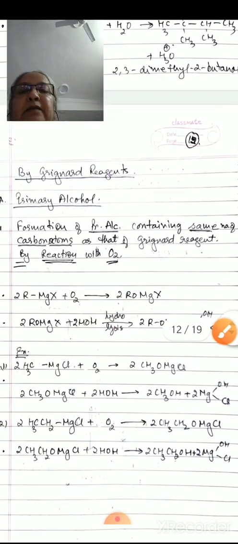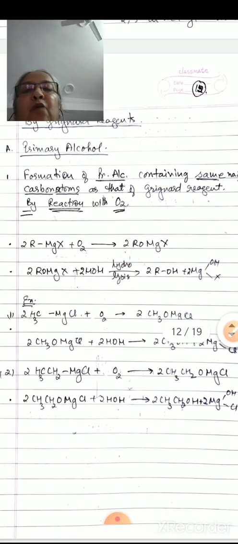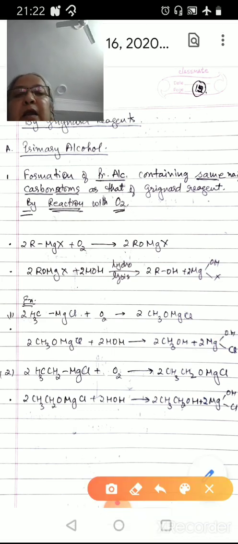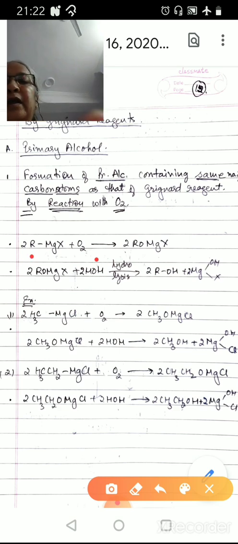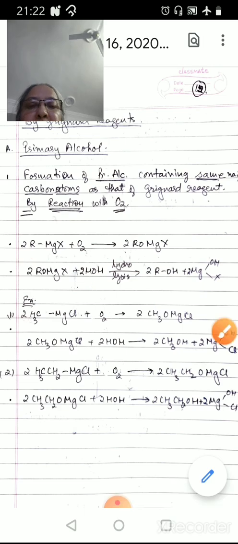The third method is by Grignard reagents. Formation of primary alcohol containing the same number of carbon atoms as that of the Grignard reagent. This reaction is carried out by oxygen. Now this alkyl magnesium halide reacts with oxygen, and one oxygen atom is inserted between the R and the Mg, forming ROMgX. Now this ROMgX is hydrolyzed, yielding alcohol plus magnesium compound.